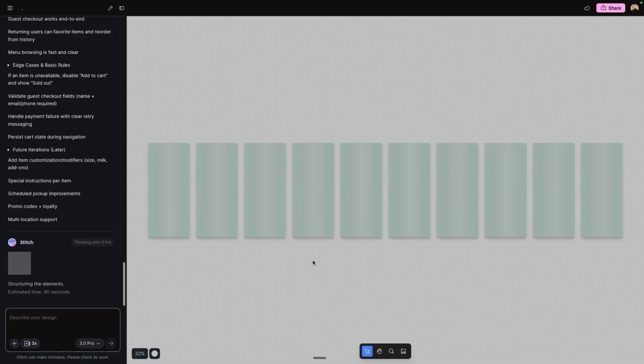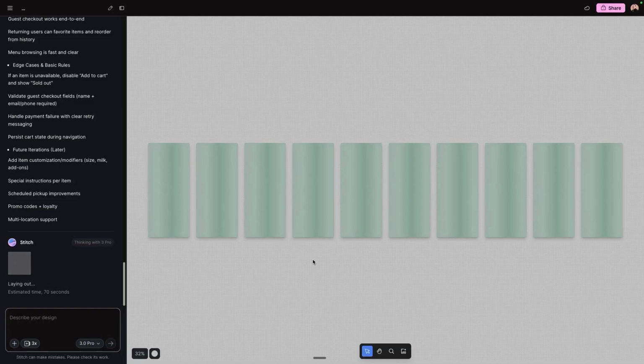Now, I would have to go back to the PRD to see if it created every single screen we needed. But if not, we can actually prompt it to create more screens. We can specifically say, hey, you forgot the purchase order screen, the purchase history screen, and have that implemented. But with that said, I'm just going to give Google a few seconds to generate and we'll come right back so you don't have to wait through all this time with me.